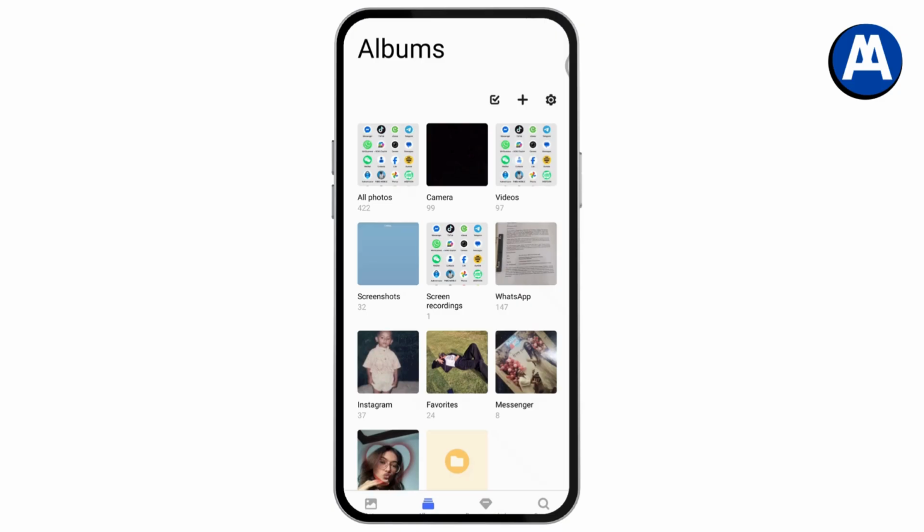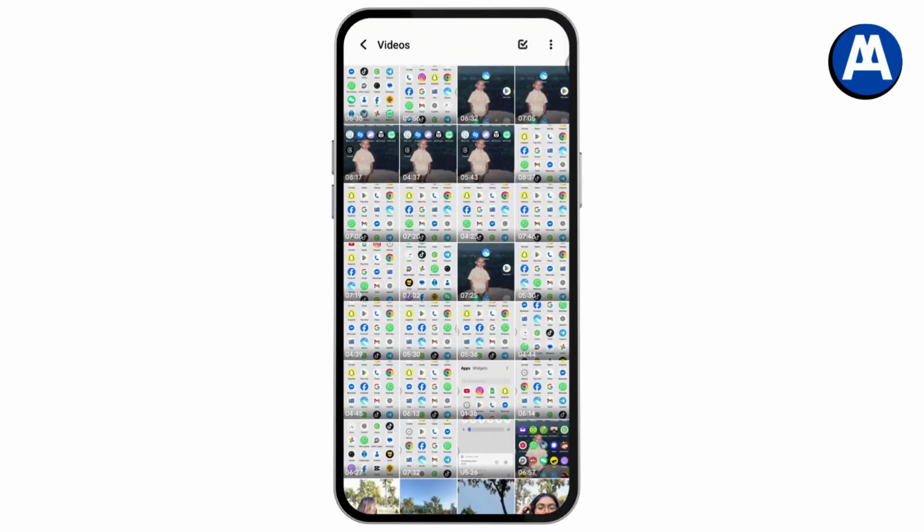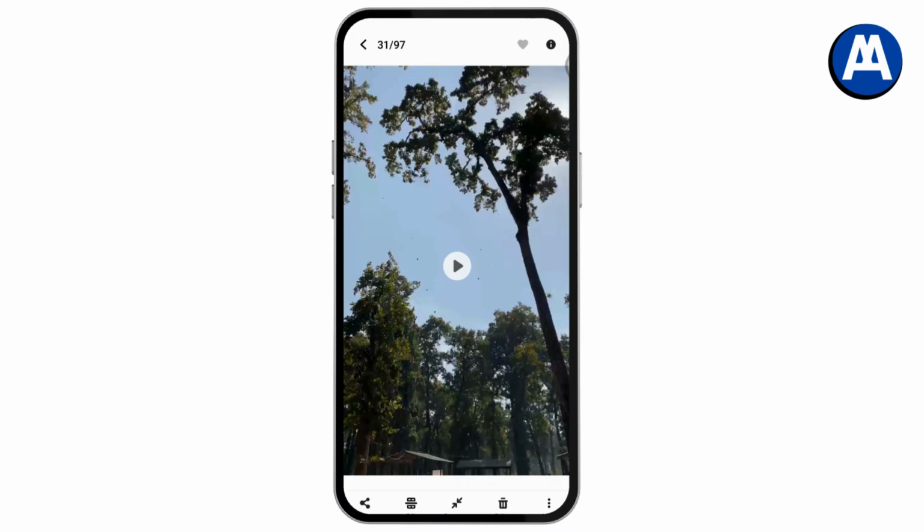After opening your gallery, you need to go with your videos, and here you need to select the video in which you are facing the problem or in which you would like to turn off the sound. Now once you've selected the video, you need to go with edit, which is on the bottom left.